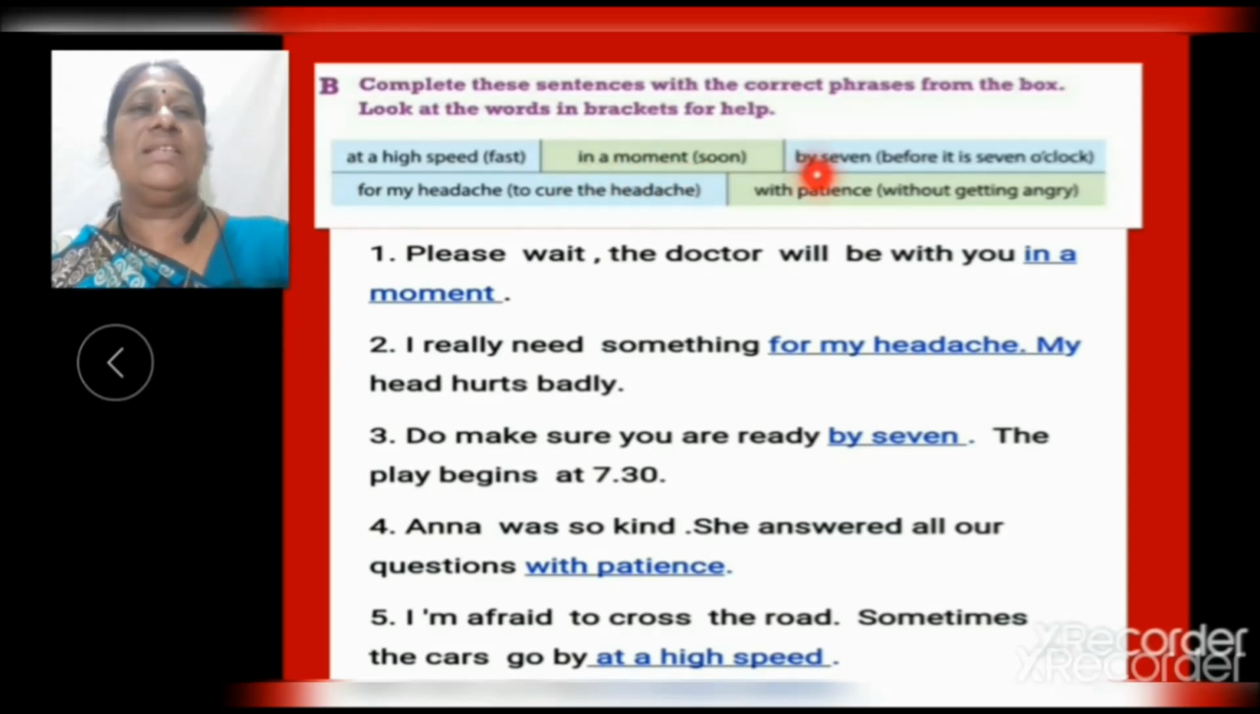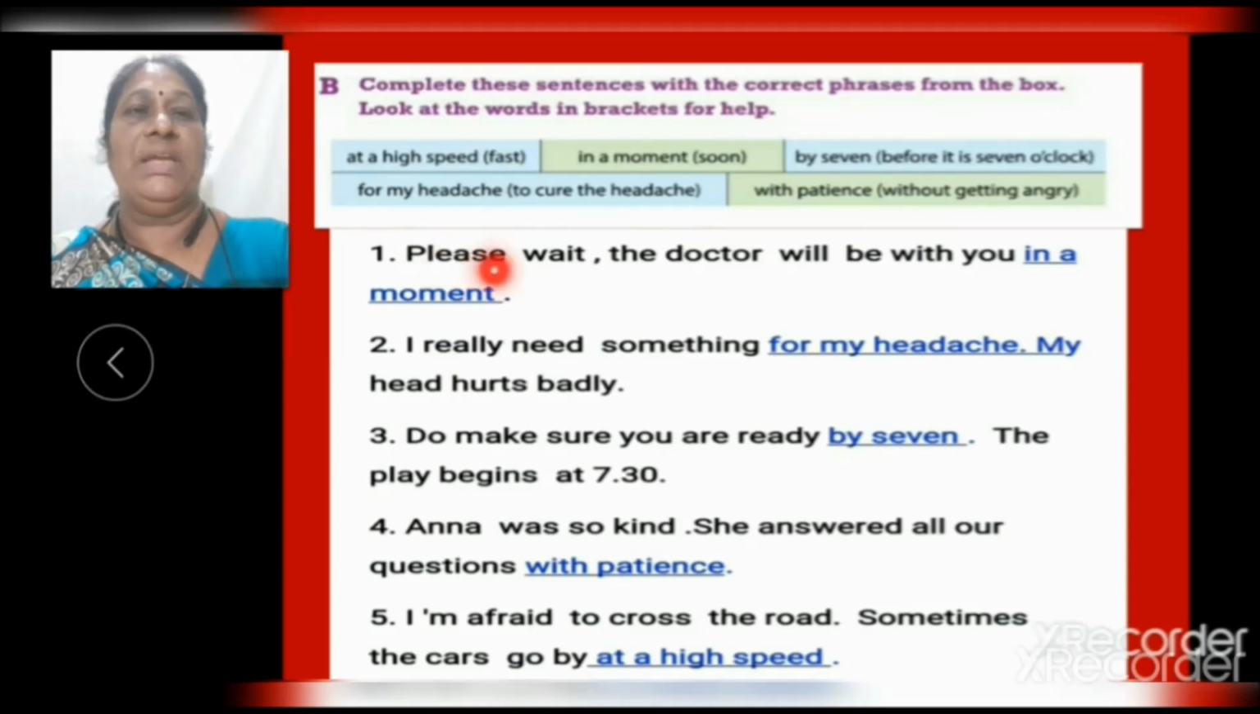Third one, by 7, that means before it is 7 o'clock. Now for my headache, that means to cure the headache. Next, with patience, that means without getting angry. Now, let us start the exercise.